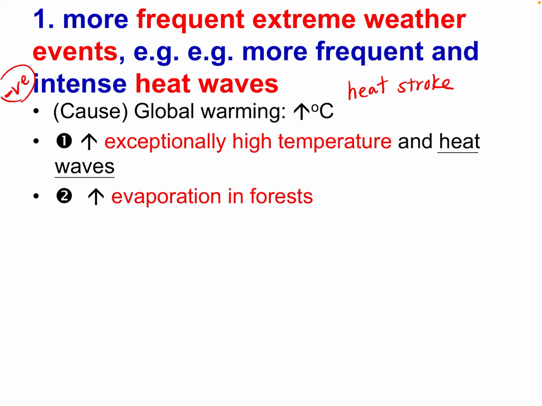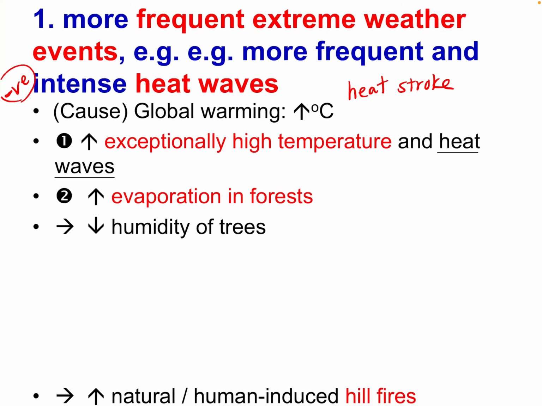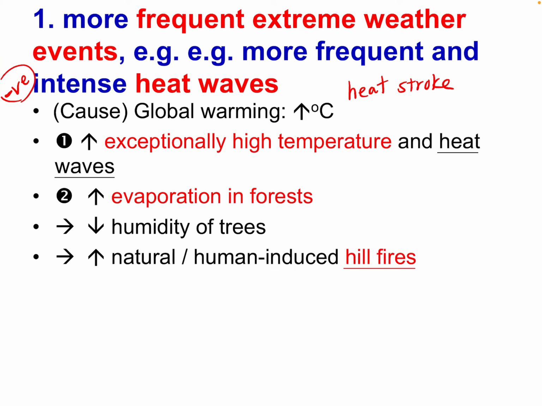And the extreme high temperature will cause higher evaporation in the forests. As we mentioned before, it will cause some hill fires because of the increasing evaporation rate under high temperature.